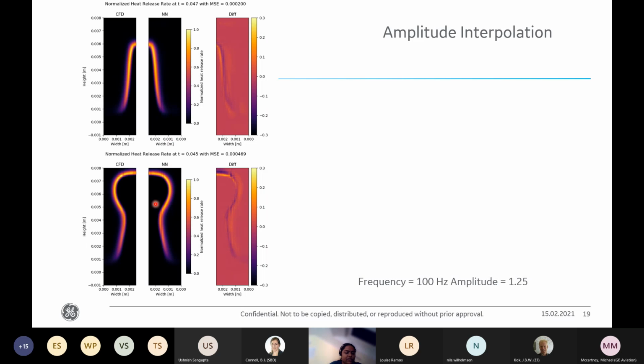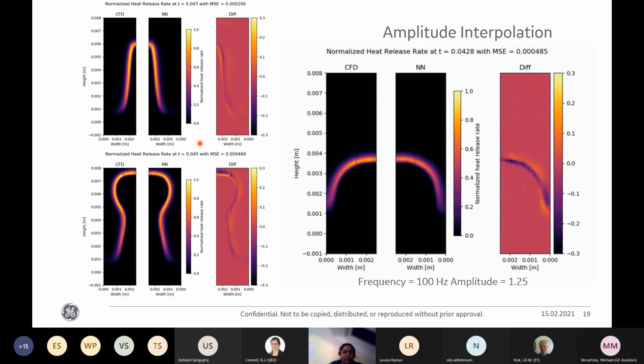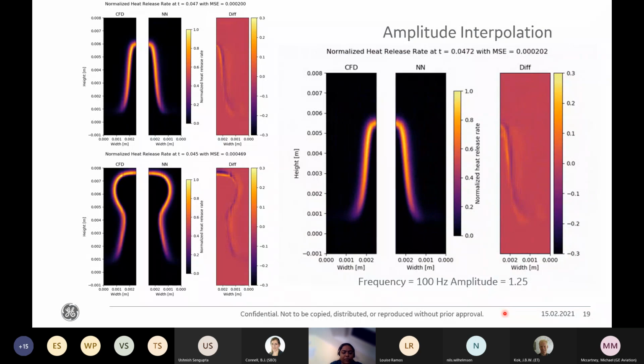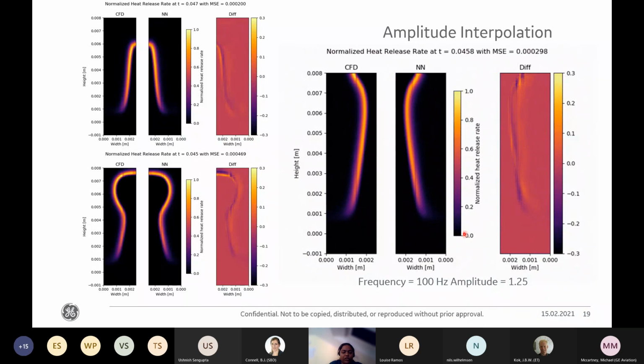So as you can see for these two different shots, the neural network is able to capture the shape of the flame quite accurately, and also the mean squared error is quite low. Here is a simple animation which shows the performance over one period for the given particular frequency.